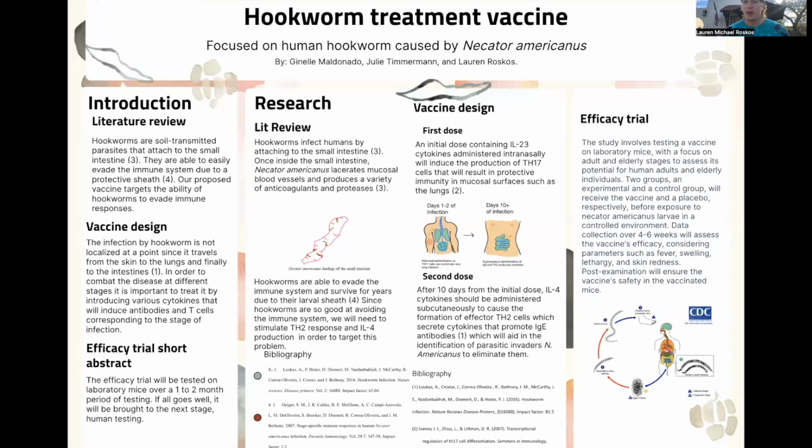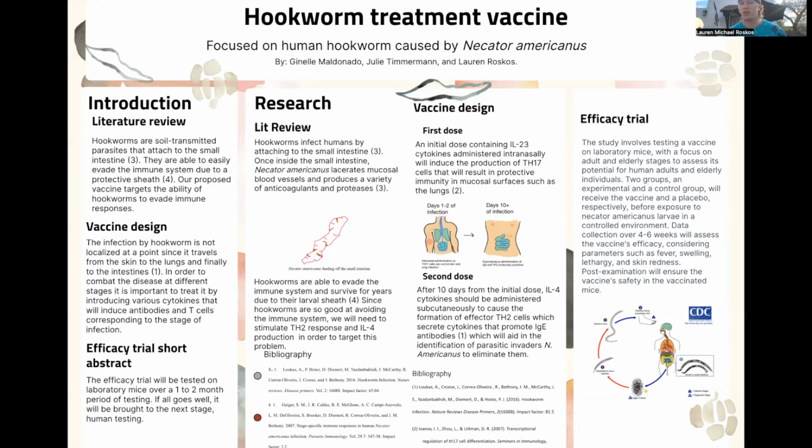For the efficiency trial, this study involves testing a vaccine on laboratory mice with a focus on adult and elderly stages to assess its potential for human adults and elderly individuals. There will be 2 groups in this experiment, the experimental group and the control group. One will receive the vaccine and the other will receive a placebo before exposure to the Necator americanus larvae, which will also be in a controlled environment.